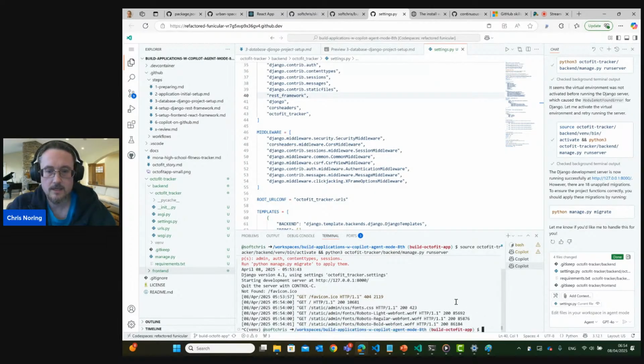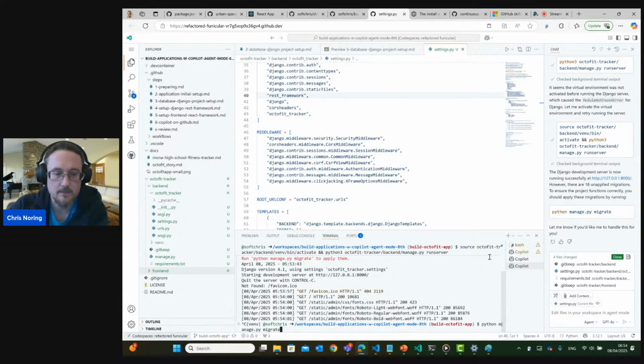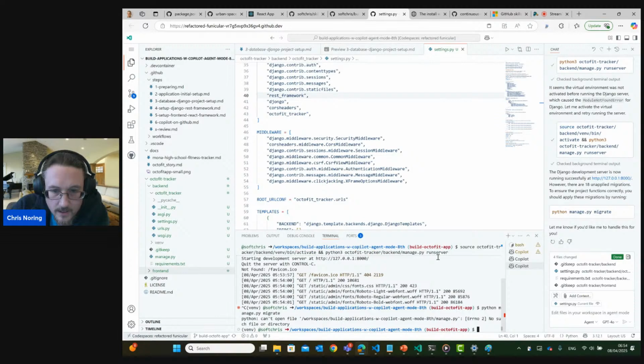Okay, so let's take that down. And in this case, we'll actually insert it into the terminal. So let's be smart about this. Are we in the right place for running this? Now, if you run the Python manage command, you actually need to be in the backend folder. And this is what I'm saying. You are the pilot and it is the co-pilot, so you need to be aware.